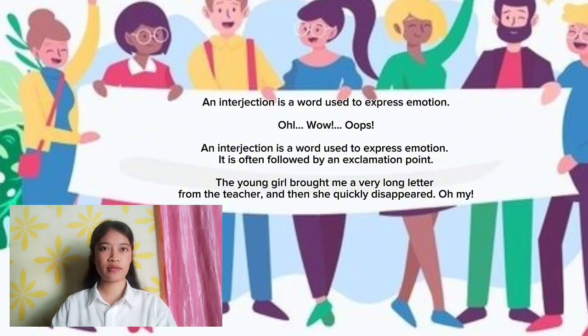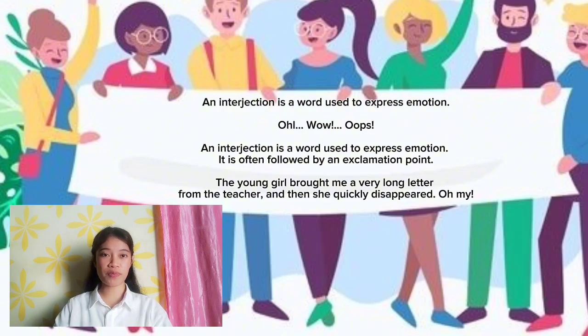Interjection. An interjection is a word used to express emotion. It is often followed by an exclamation point, like oh, wow, oops. For example: the young girl brought me a very long letter from the teacher, and then she quickly disappeared. Oh my.